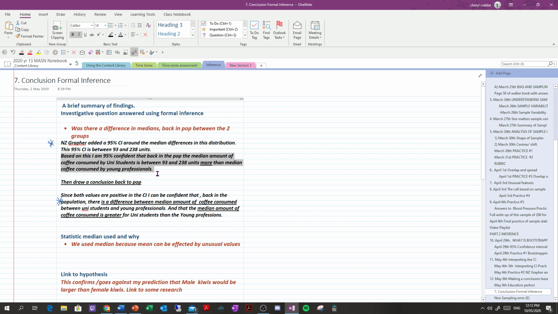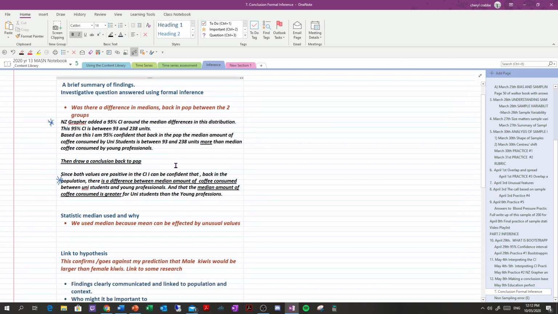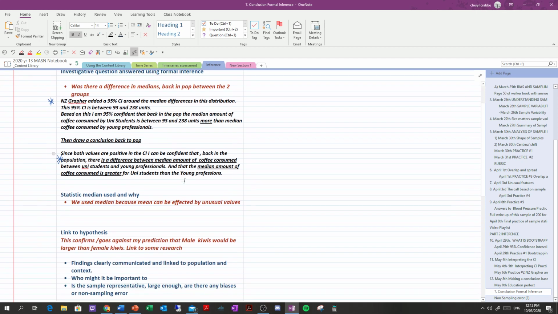That must be in your internal, and it must be in probably your conclusion, right? You need to make sure that you've included your interpretation of the confidence interval, what those numbers actually mean. Okay, that's the first part. Then you have to go into answering your question, right? And coming up with a conclusion based on that.